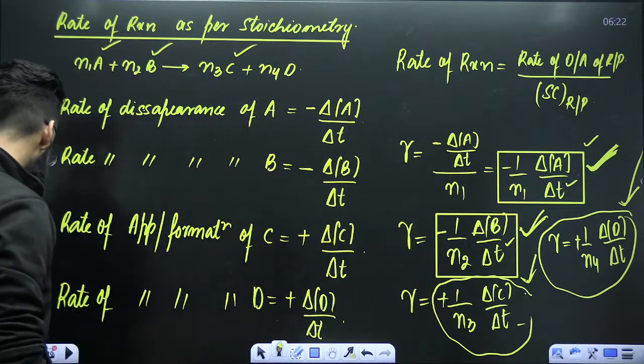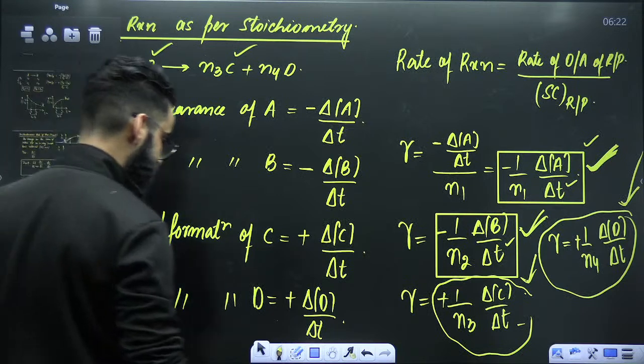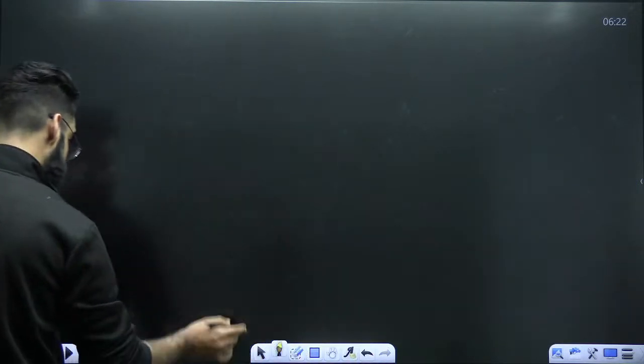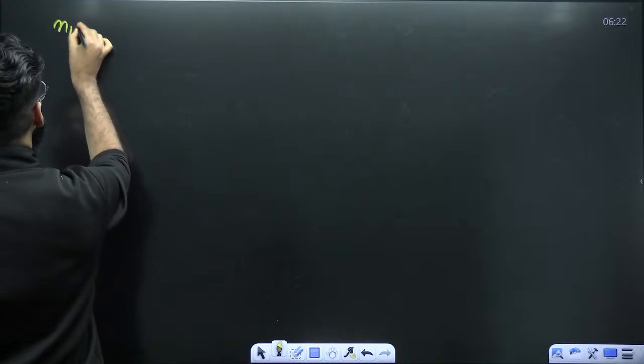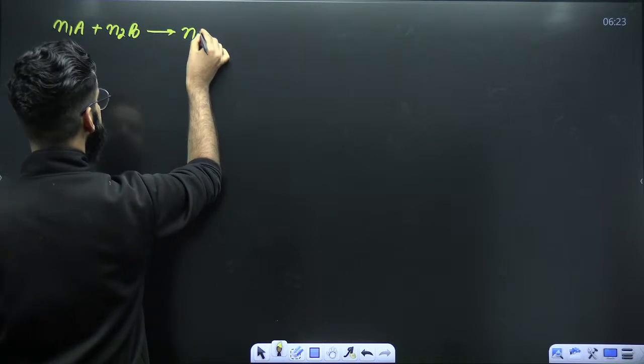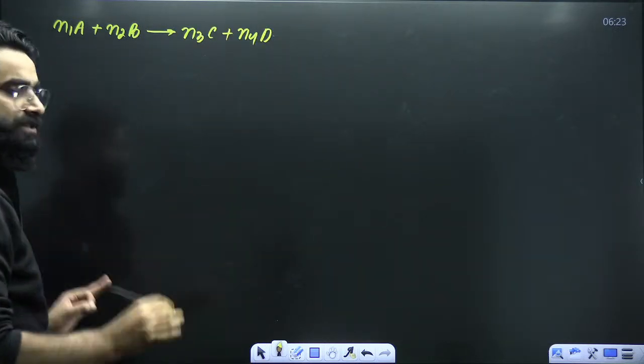Quickly, let me give you a quick summary of what I said. I'm taking a balanced chemical equation, N1A plus N2B gives N3C plus N4D.